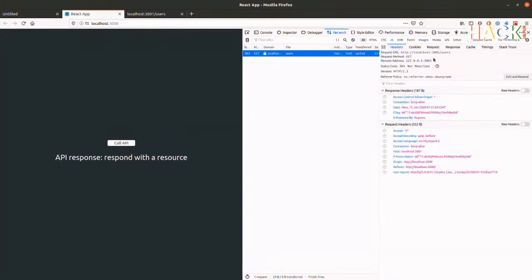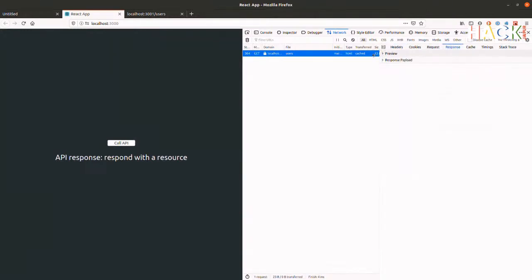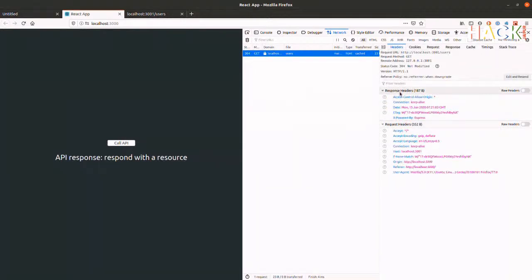And in the headers, you can see here that we've made this request to port 3001. In the response, I wonder whether we can see it somewhere. We should be able to see the response headers. Here we go. So here's the CORS response. Access-Control-Allow-Origin. Basically, because we installed CORS, the star there means any origin, so any domain, any port can make a request to this API, and it's going to get a response back.